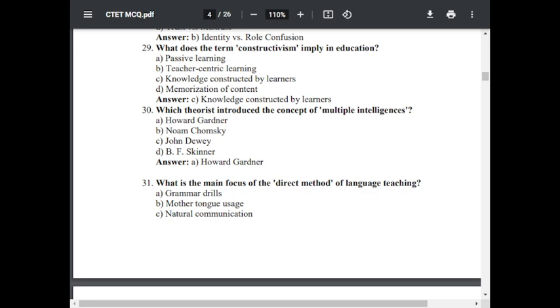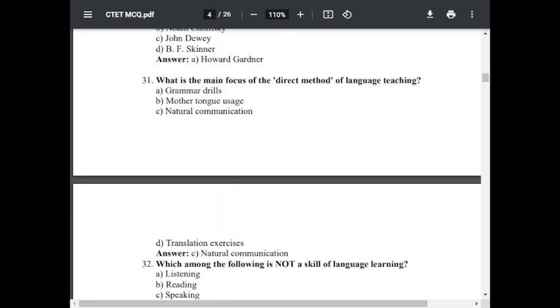Question number 31. What is the main focus of direct method of language teaching? Option A, grammar drill. Option B, mother tongue uses. Option C, natural communication. Option D, translational exercises. The correct answer is natural communication.